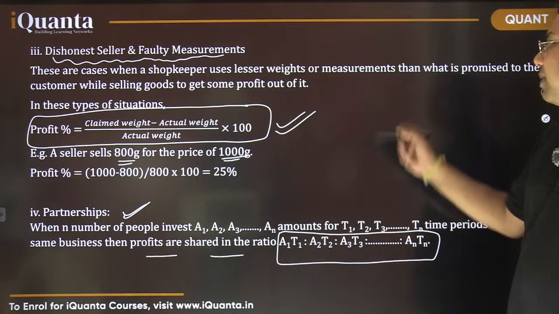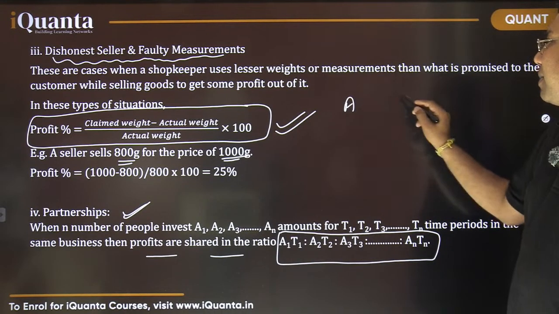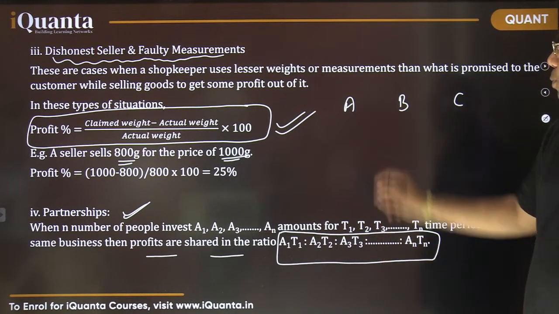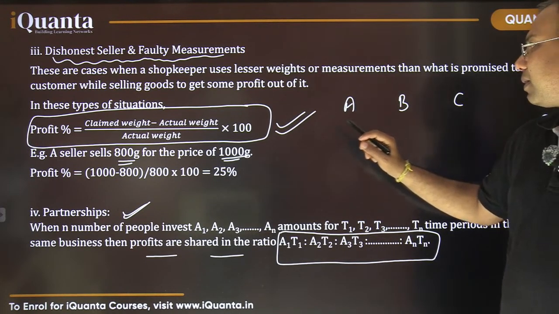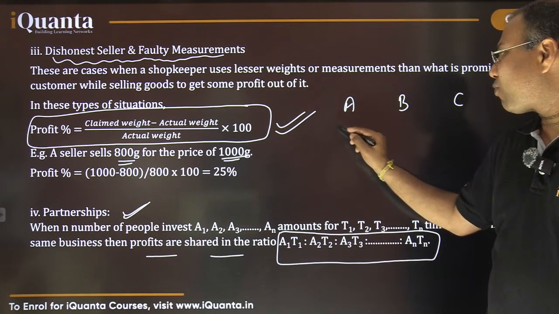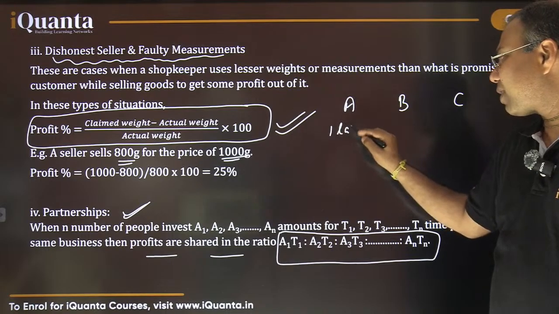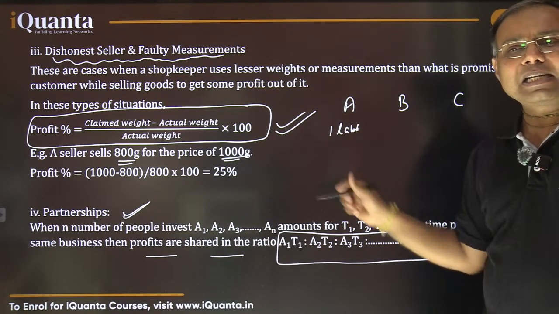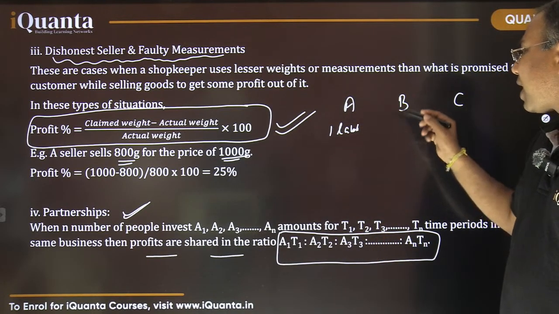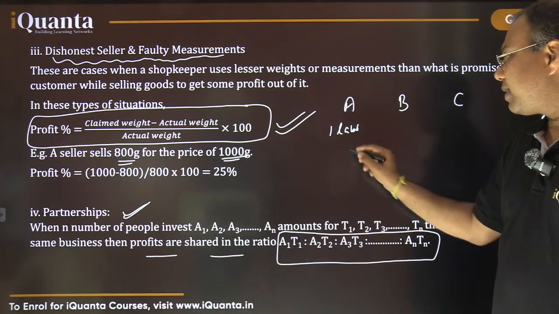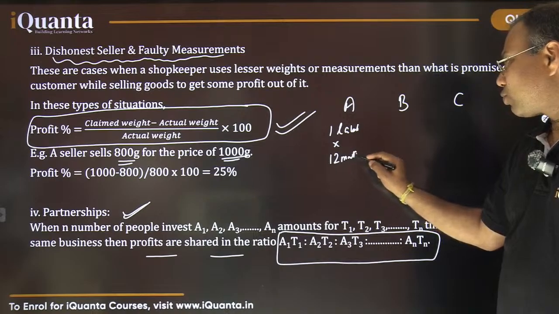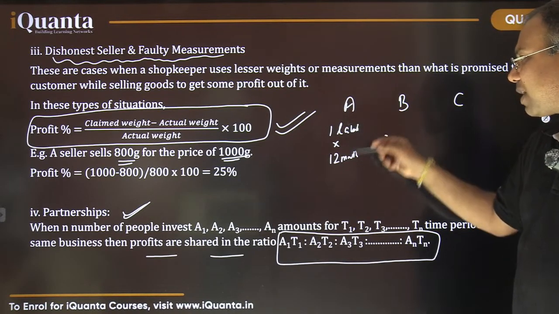Fine. For example, there are three persons, person A, person B, person C. Person A started the business on the first day, and he invested 1 lakh rupee, right? He invested 1 lakh rupee and he continued till the end of the business, for the entire 1 year. But B joined after 2 months maybe. So his investment is there for 12 months, and this amount has been multiplied with his time.